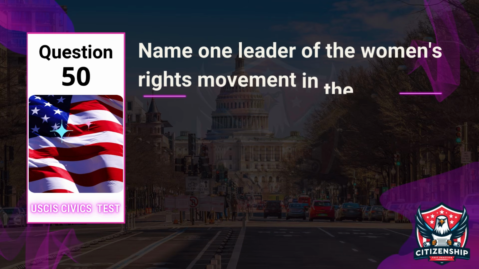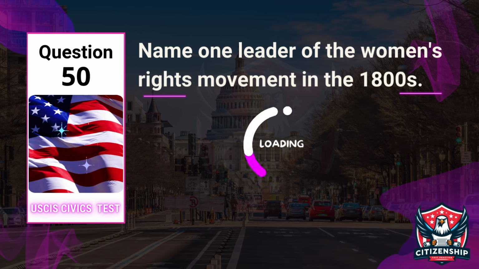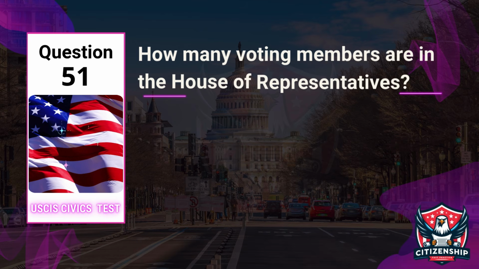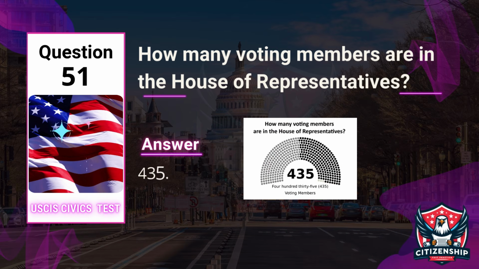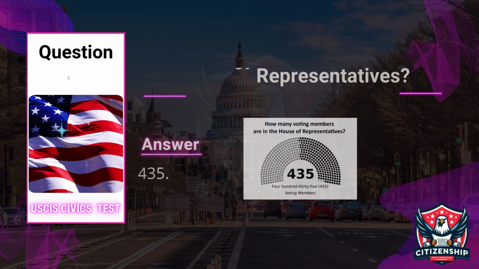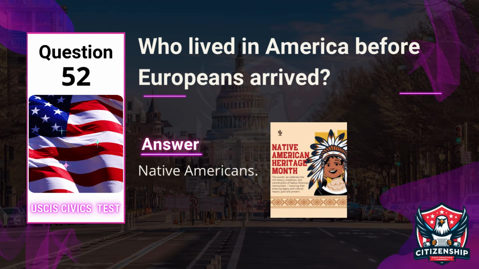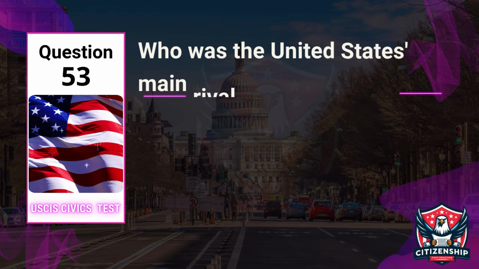Question 50. Name one leader of the women's rights movement in the 1800s. Answer: Susan B. Anthony. Question 51. How many voting members are in the House of Representatives? Answer: 435. Question 52. Who lived in America before Europeans arrived? Answer: Native Americans.